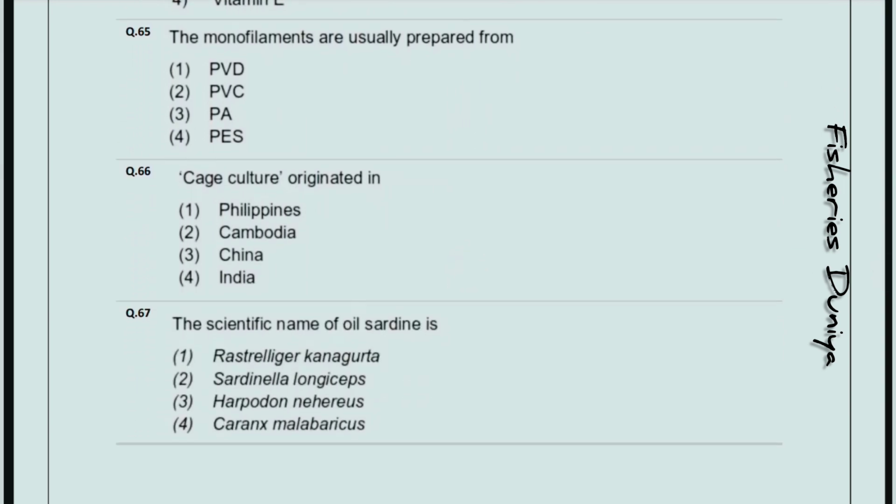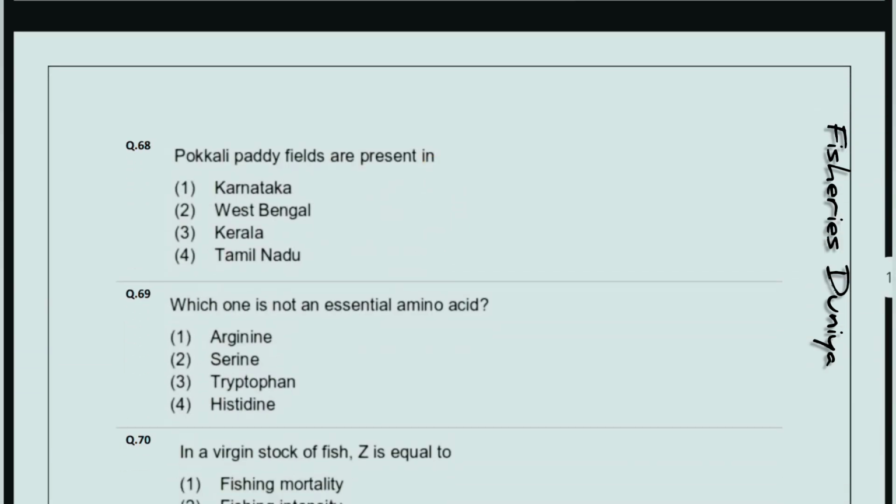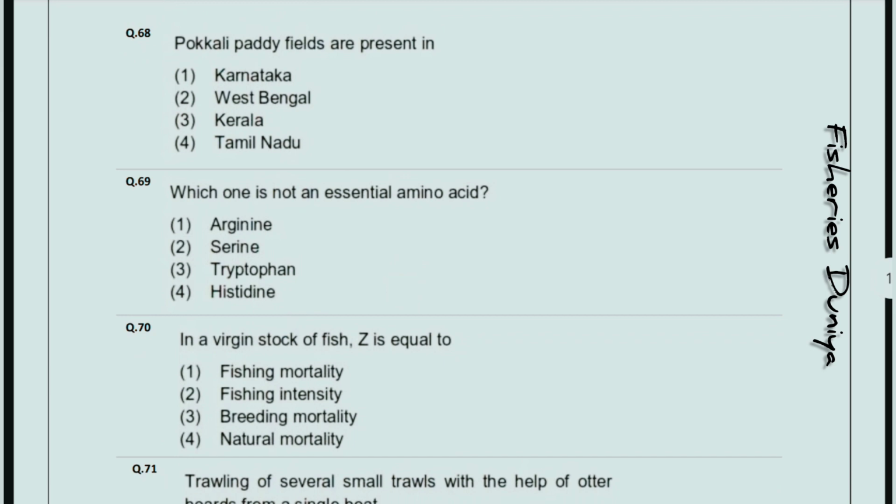Next, the monofilaments are usually prepared from, so the correct answer is option number 3, polyamide. Next question, cage culture originated in, so the correct answer is option number 2, Cambodia, that is also called Kampuchea. The scientific name of oil sardine is, so the correct answer is option number 2, Sardinella longiceps. Next question, Pokkali paddy fields are present in, so the correct answer is option number 3, Kerala. Which one is not an essential amino acid? So the correct answer is option number 2, serine.